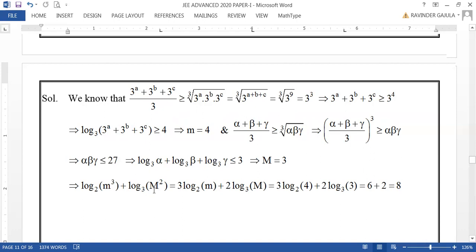Therefore, it is just based on simple concepts of the inequality between AM and GM, where AM is greater than or equal to GM. That is the only concept used here. Hence, dear friends, this is one simple question of this exam.